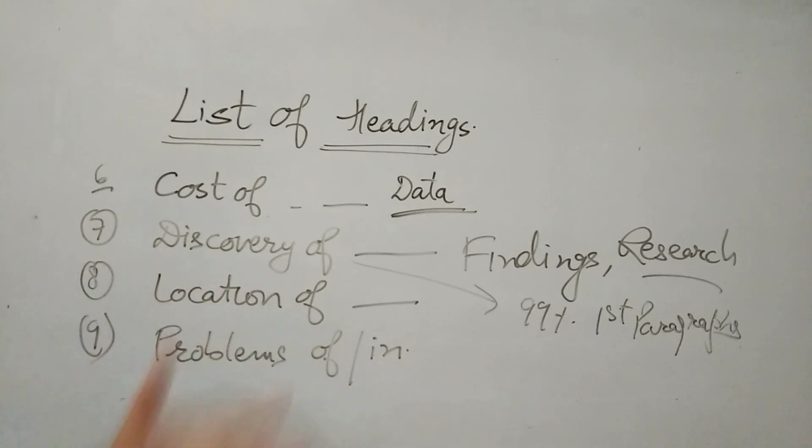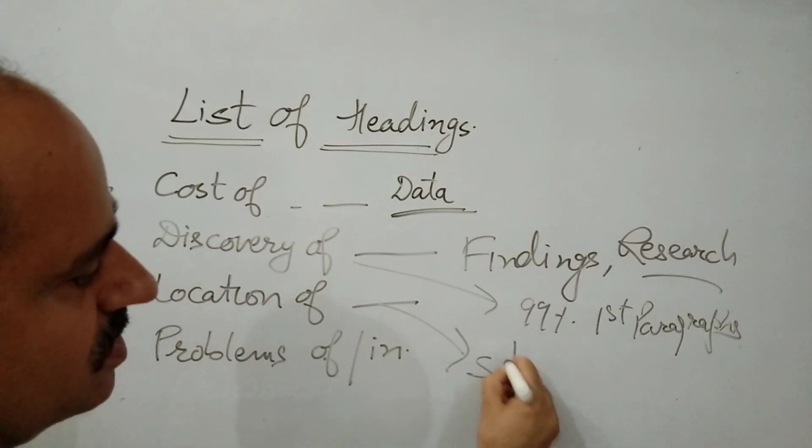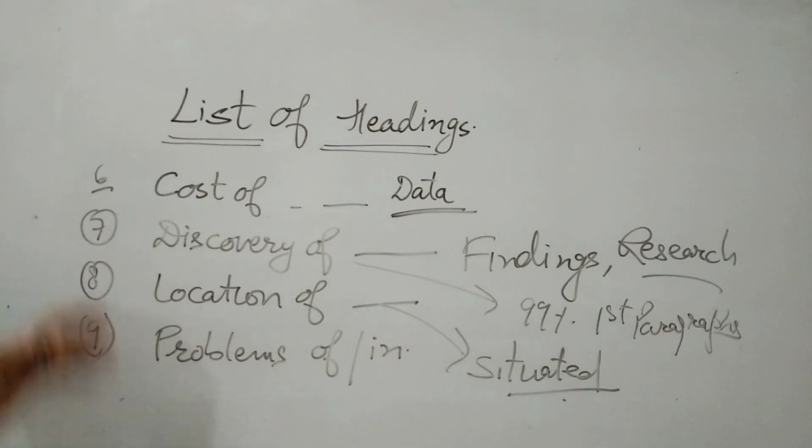Then location of anything, location of any forest, lake or building. So you will find the word like situated. If you find the word situated, it means that this paragraph is talking about the location of any building or any kind of place.